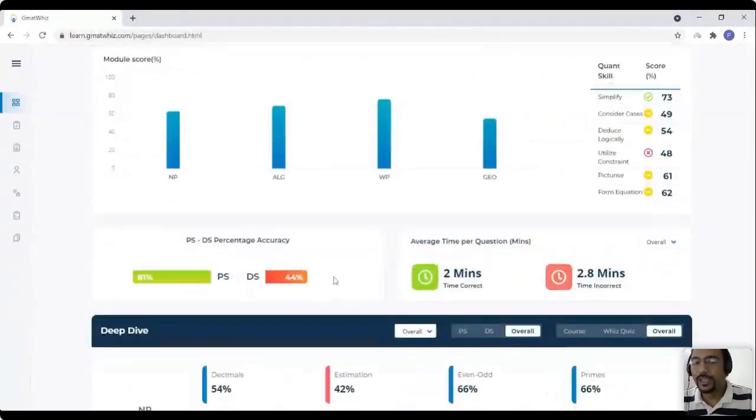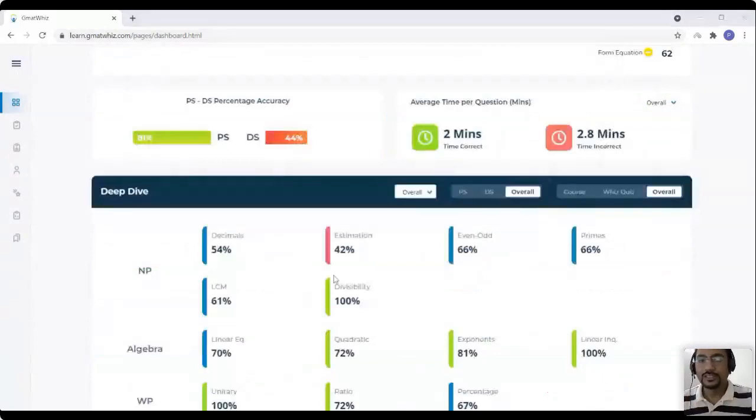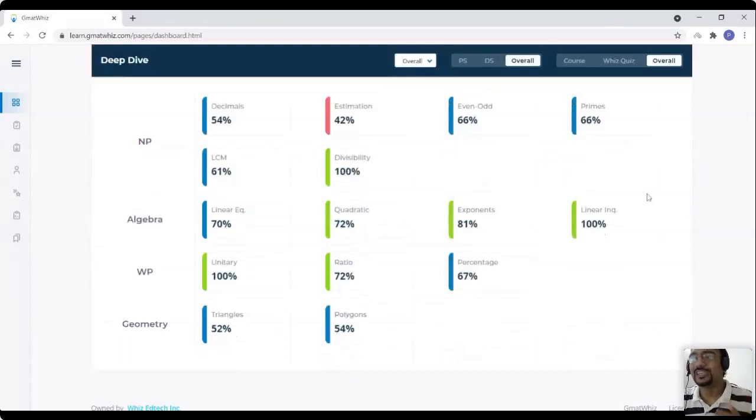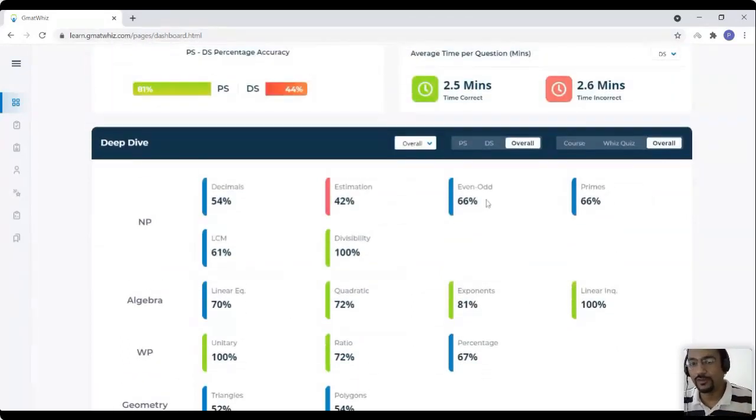We have tried to make it very, very easy for you to read. See this, guys, you're able to see in PS and DS what your score is like and what your timing is. You can actually see your timing in PS and DS separately, so that way you will be able to understand where you are lacking. If you want to control things yourself, you can see that the student is definitely having problems with data sufficiency. In PS, the timing is good, the score is good. So DS is what needs to be worked upon for this guy.